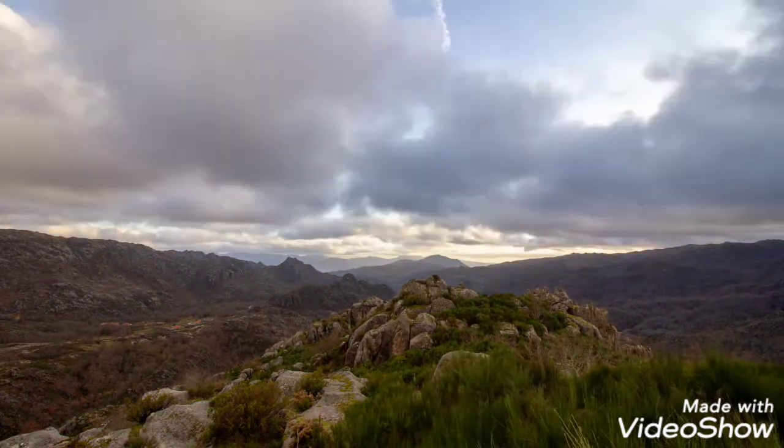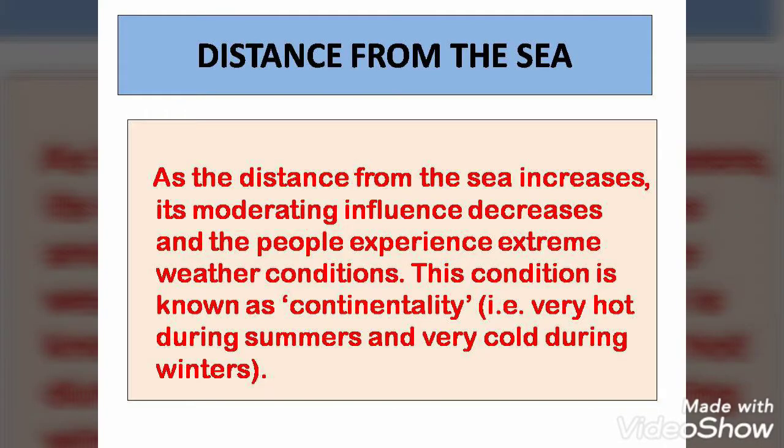Then we will come to the fourth one, that is distance from the sea. This I have told you a little bit in the last video. Distance from the sea means near the water bodies. If you are near the water bodies, you will feel a moderate climate, which means a normal situation, not a very high extreme temperature or a very low extreme temperature.